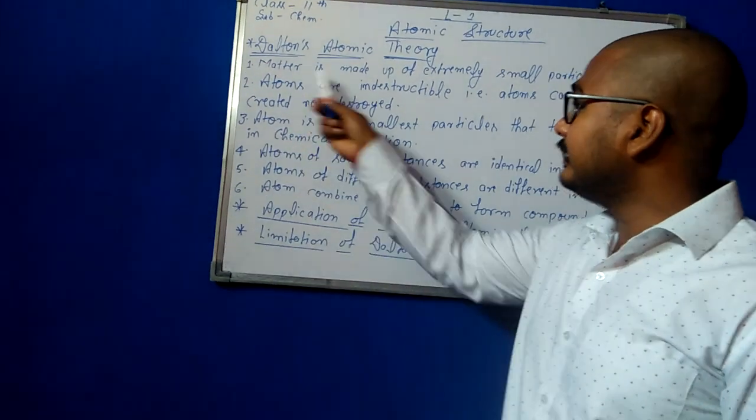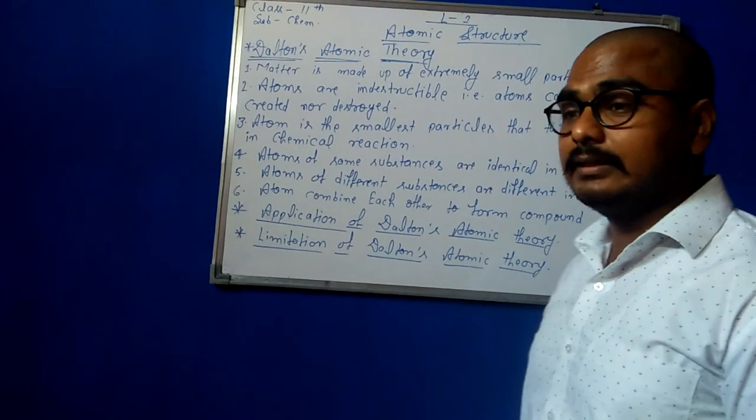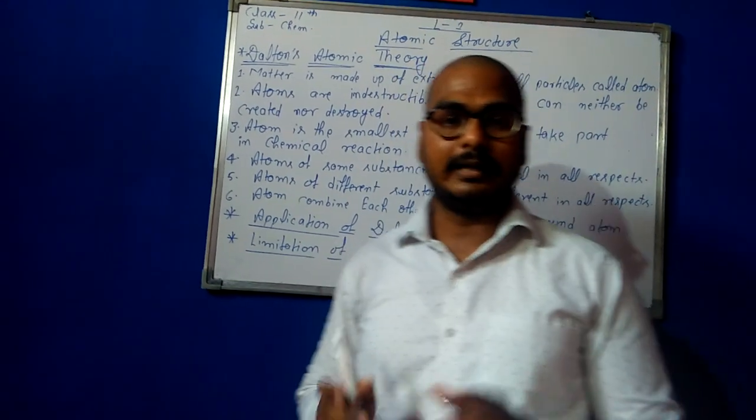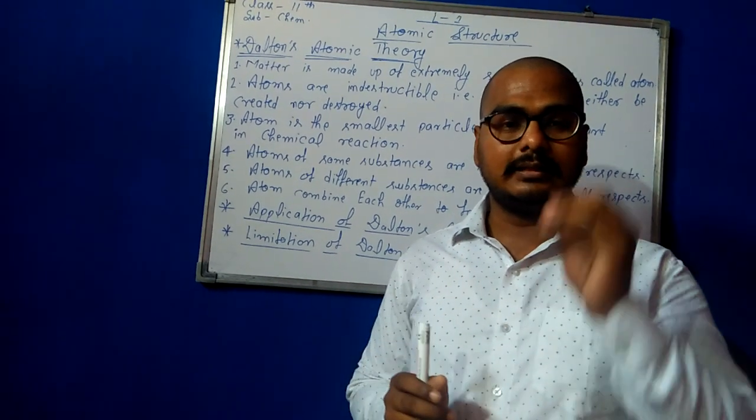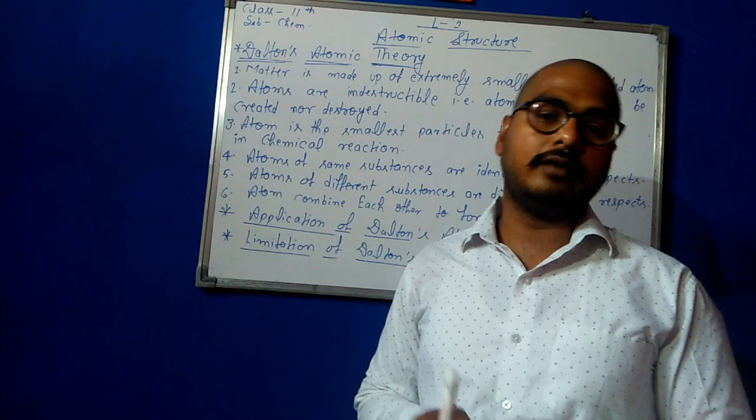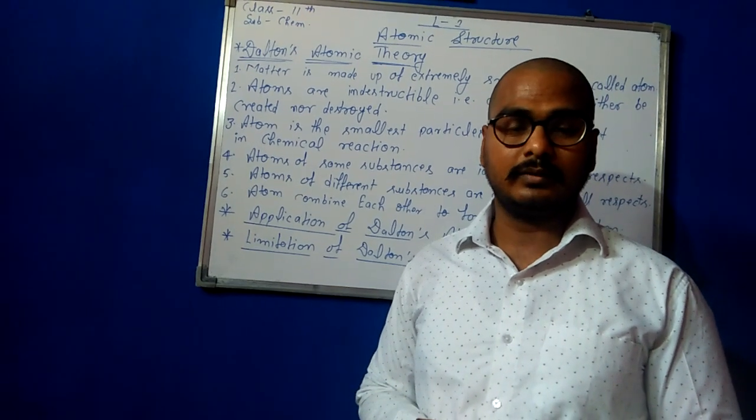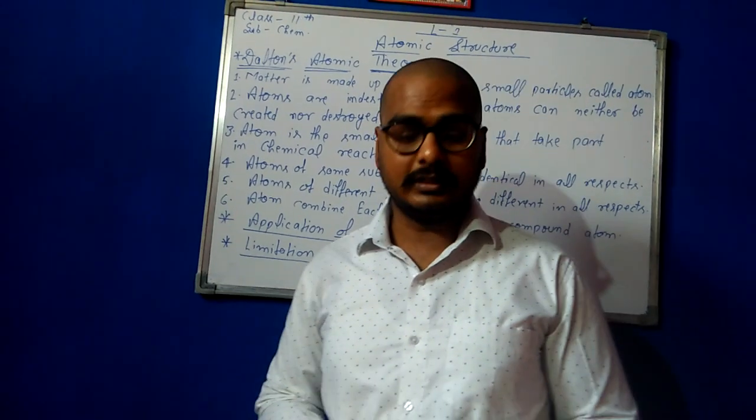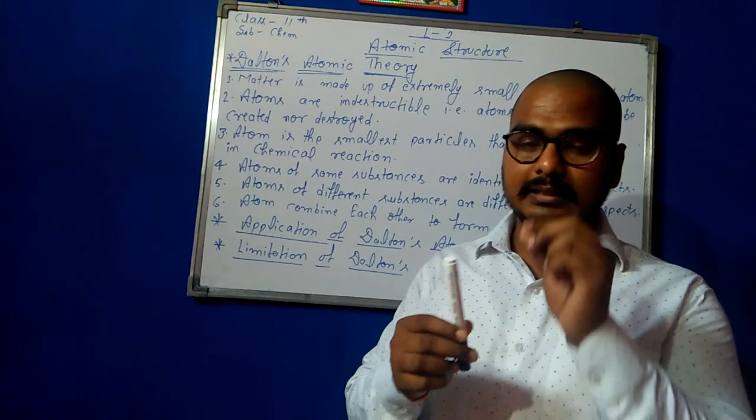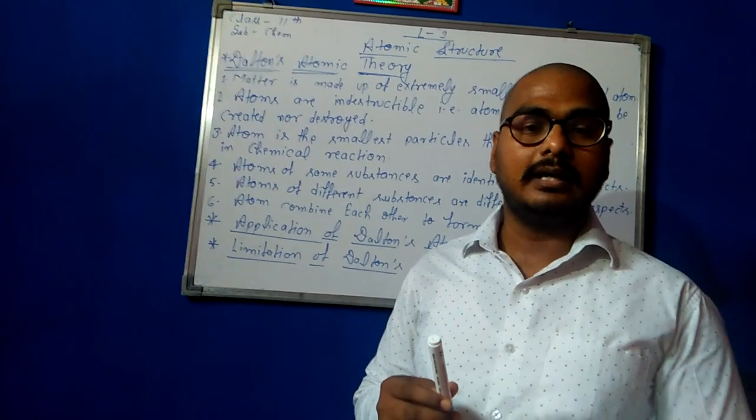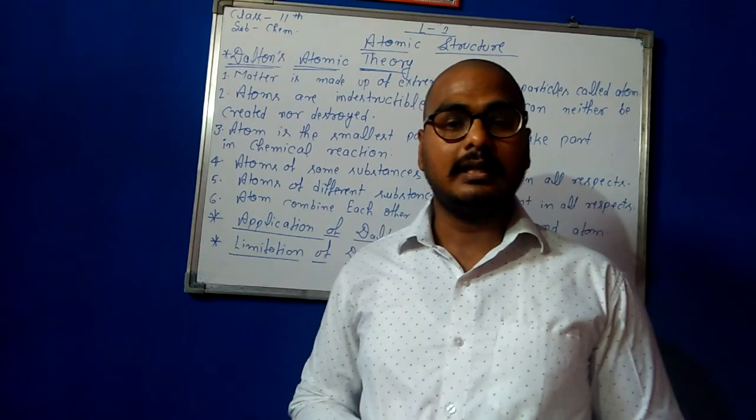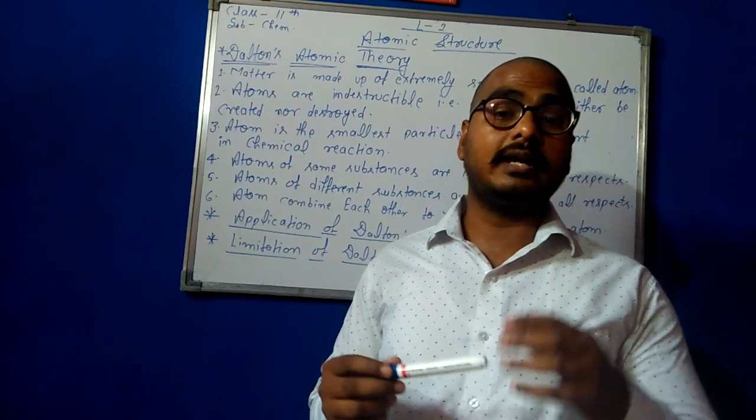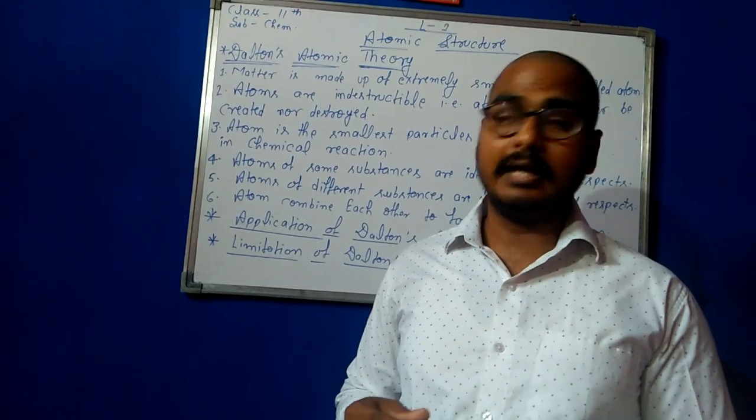Dalton says matter is made up of extremely small particles called atoms. That means if we have any substance, then the smallest particle of the substance is known as an atom. We can understand this: if we have a marker, then the smallest particle of the marker is known as an atom. In easy language, the smallest particle of any substance is known as an atom.